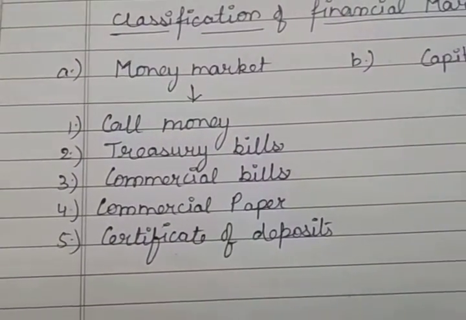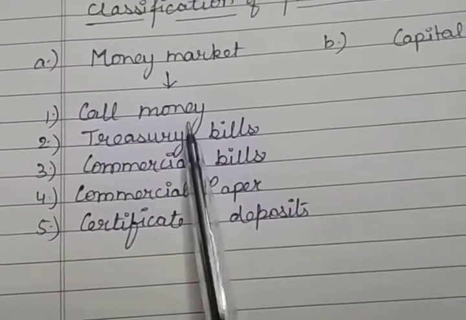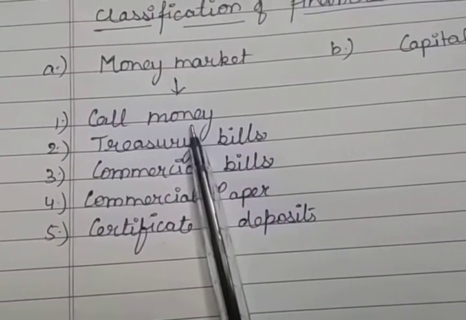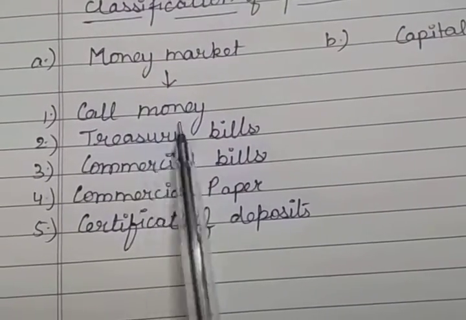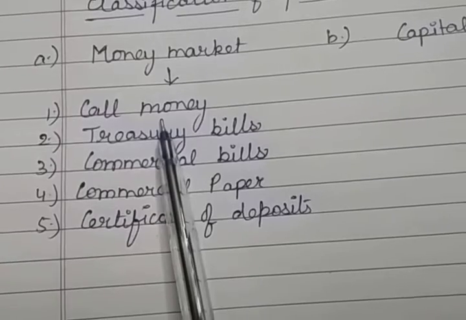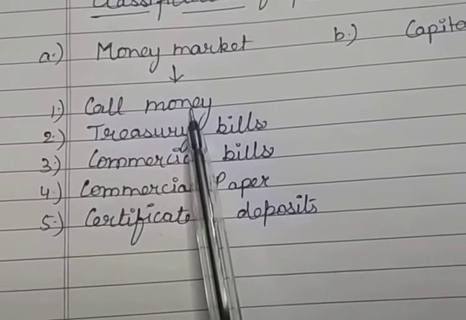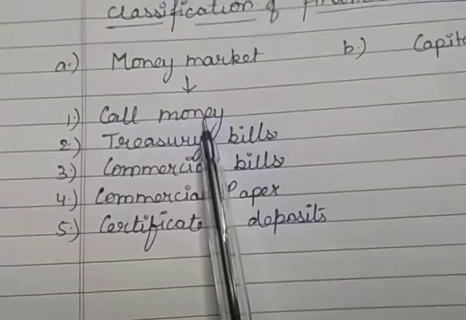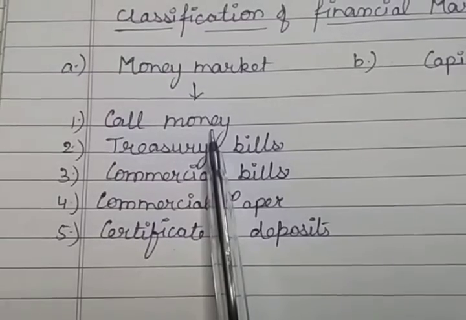First of all, understand the meaning of call money. It is the money which is borrowed or lent on demand for a short period, which is generally one day. That means we are borrowing the money for just one day. In this one day, Sundays or other holidays are excluded for this purpose. That means within these 6 days, we can borrow the money for one day.